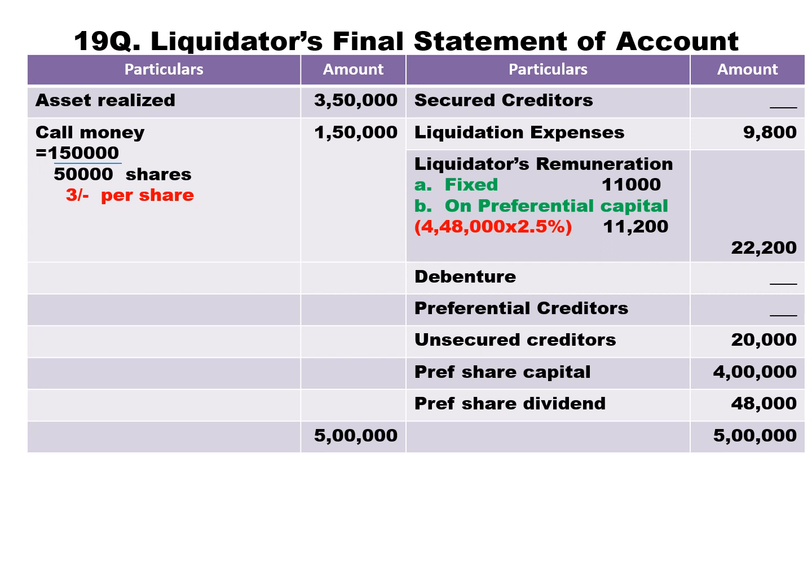So you get 3,50,000 total assets realized on the receipt side, minus liquidation expenses 9,800, minus liquidator remuneration 22,200, minus unsecured creditors 20,000, minus preference share capital 4 lakh, minus preference dividend 48,000. You get a shortage of 1,50,000.